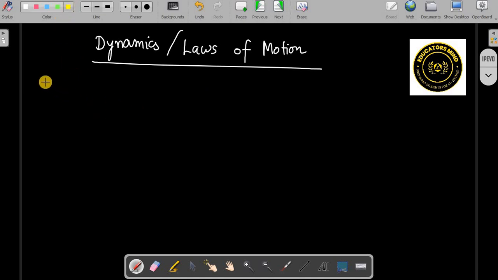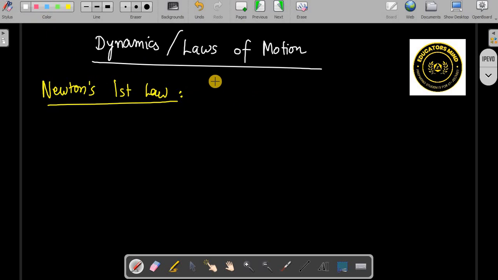So let's start with Newton's first law. Without wasting much time, we will start Newton's first law. So what is Newton's first law? Newton's first law says that, all of you know, a body at rest remains at rest, and a body in motion will continue to maintain motion unless some external force acts on it, right? All those things are there.